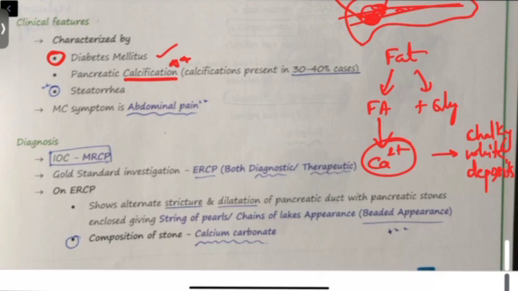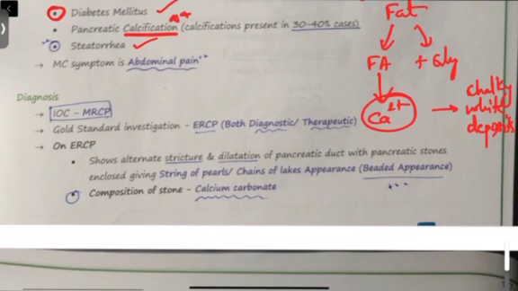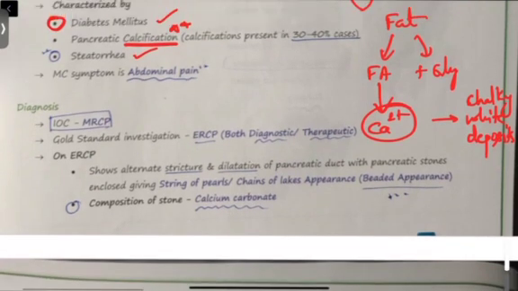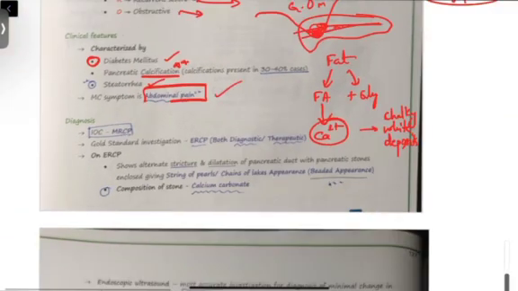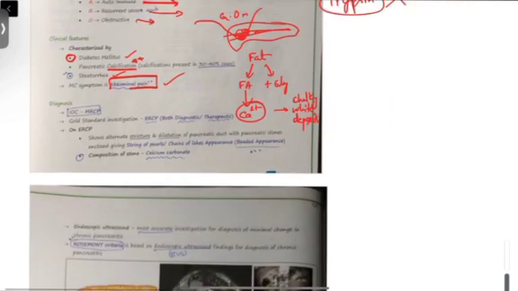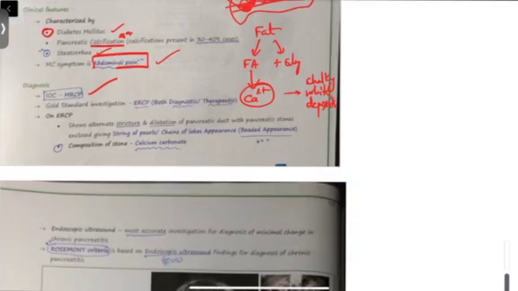Other than that, just like I have explained, there will be impaired digestion of fat leading to steatorrhea. Okay, so other than that, there will be chronic pain, and hence that will be the most common symptom of the patient, that is abdominal pain. Okay, so how will we diagnose this? Same as acute pancreatitis, we'll go for MRCP, which is only diagnostic, but the gold standard investigation is ERCP, that is both diagnostic as well as therapeutic.